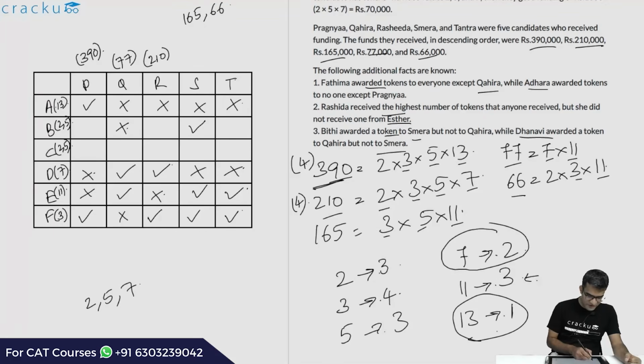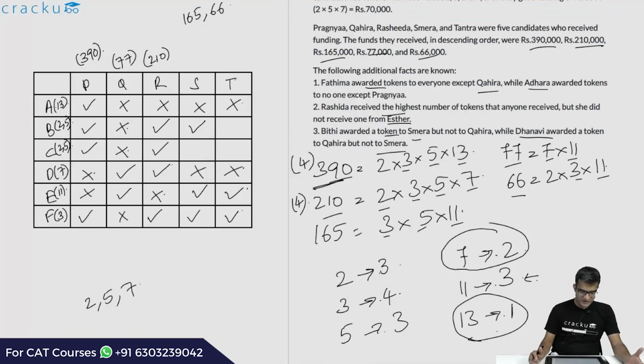Now if you are looking at 2 and 5, 390 is a multiple of both 2 and 5. So this will be a tick over here and a tick over here. Because irrespective of who is giving that token with value 2 or the token with value 5, both of them have to be given to Pragya, who received funding of 390. It is a multiple of 2 and 5. 77 is not a multiple of either 2 or 5, so this will be a minus over here. 210 is a multiple of both 2 and 5, so this will be a tick over here as well as here. Irrespective of which is 2 and which is 5, both of them have to be a tick.